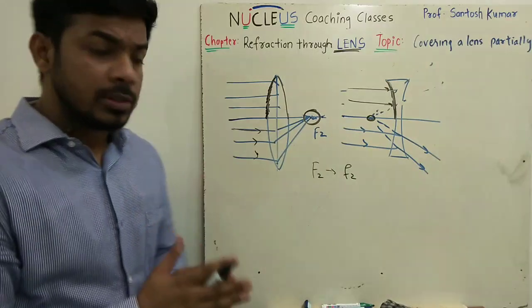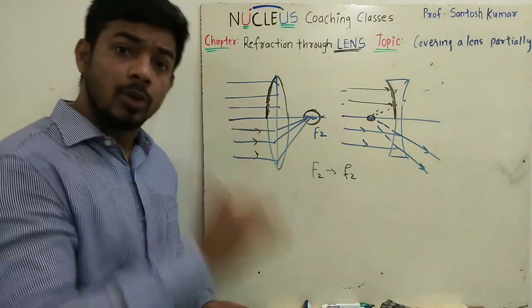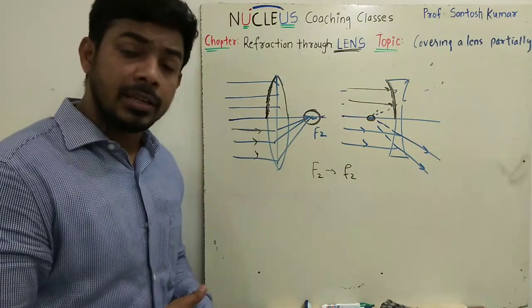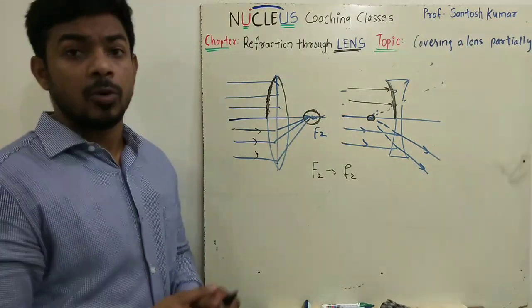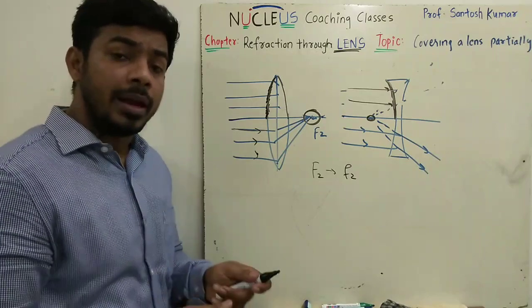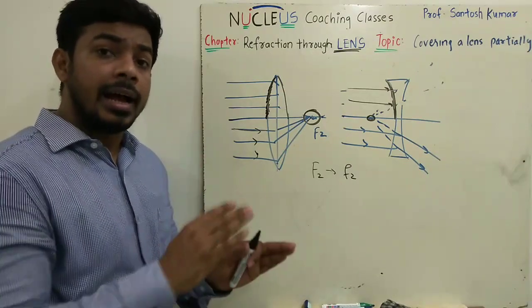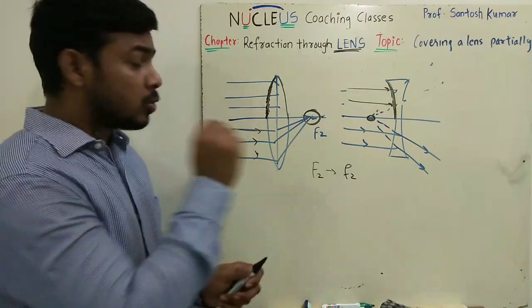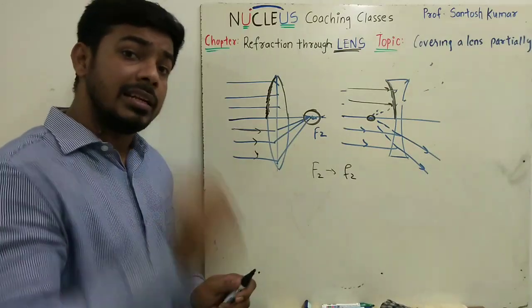So what we have to say is that if a lens is partially covered with an opaque object, there will be no change in the focal length. And since some part of the lens has become opaque, the entire light will not get refracted, so the intensity of the image will be less bright.